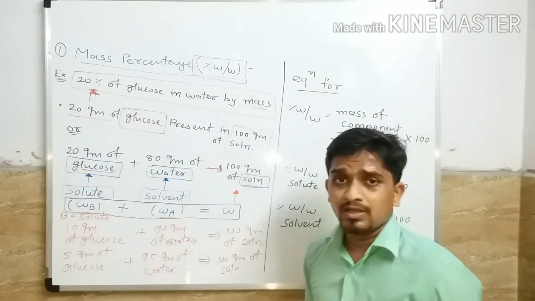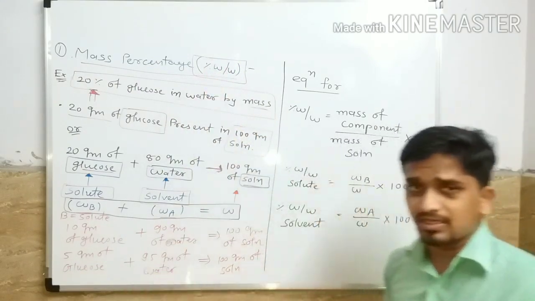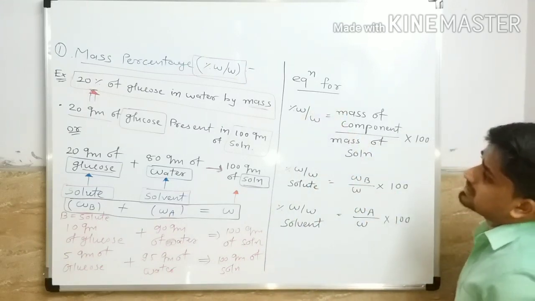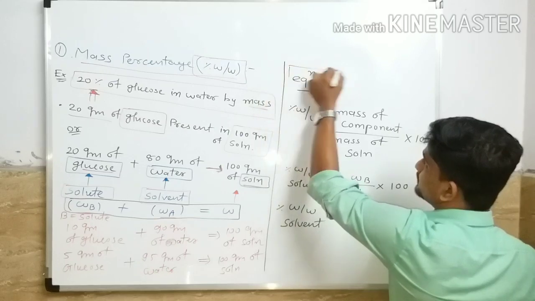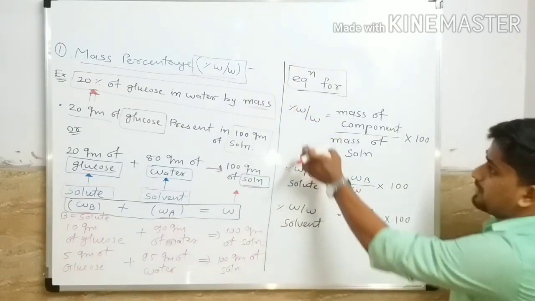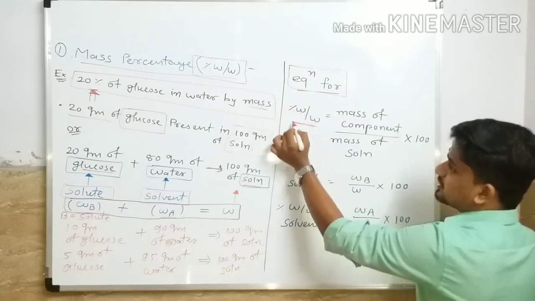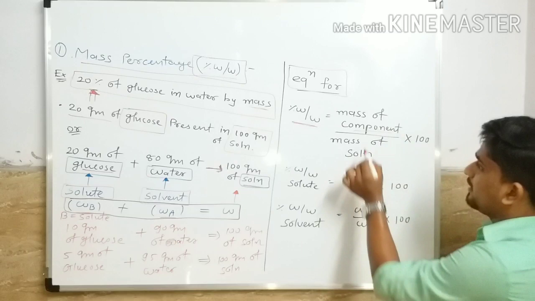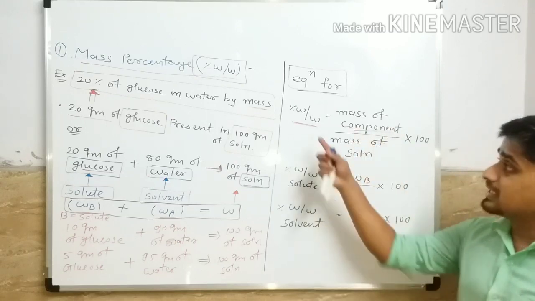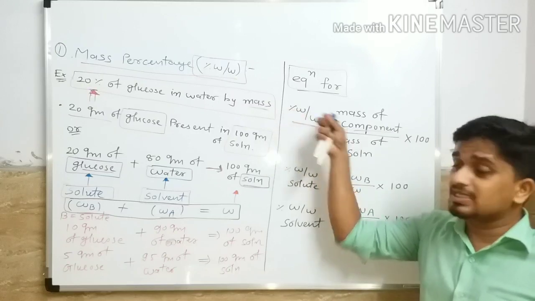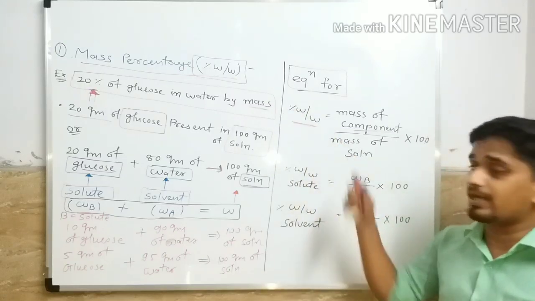From this discussion we get the equation for mass percentage. The equation is percentage W by W is equal to the mass of a component, whichever component whose mass percentage W by W we have to find.